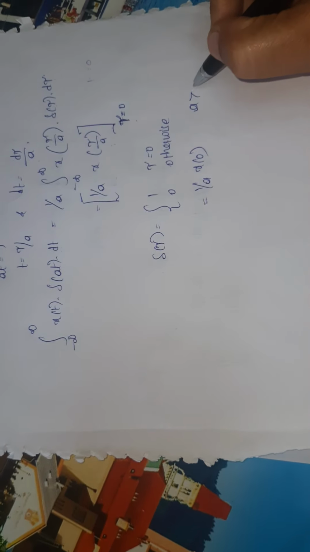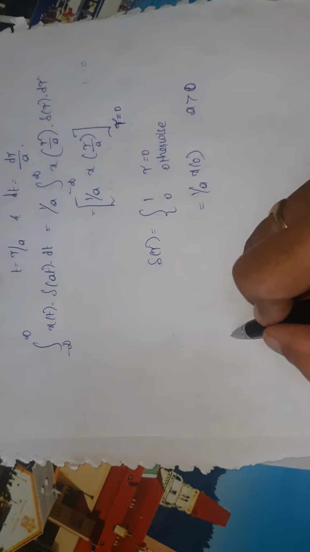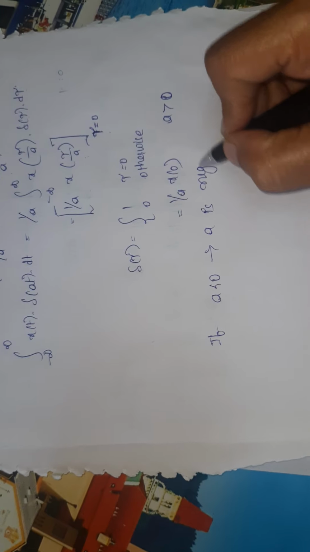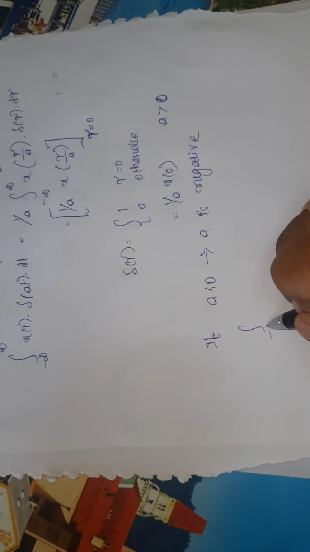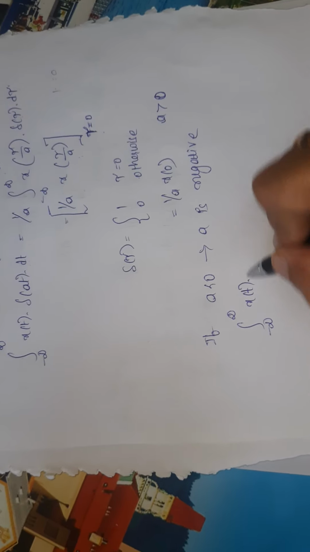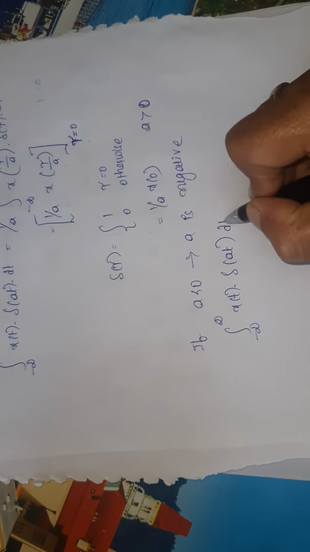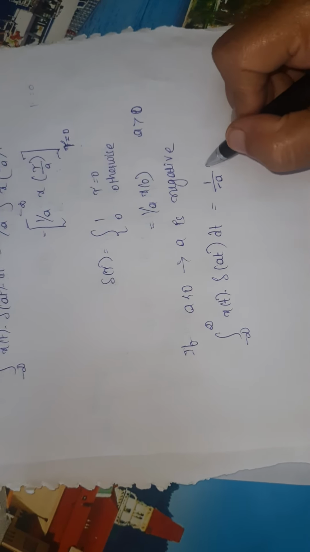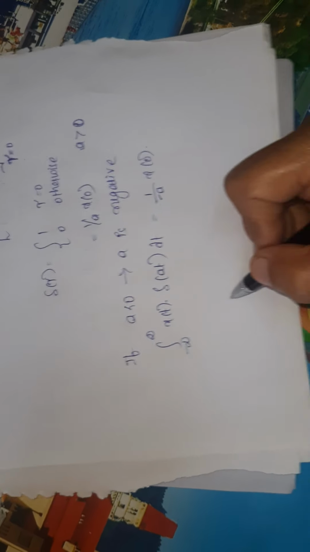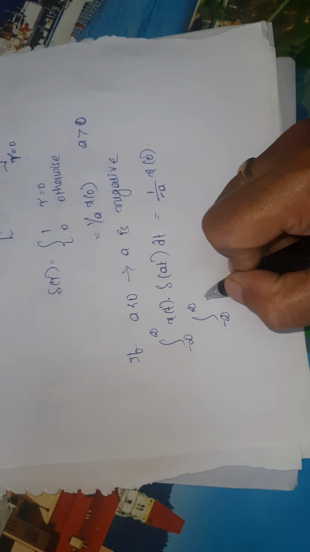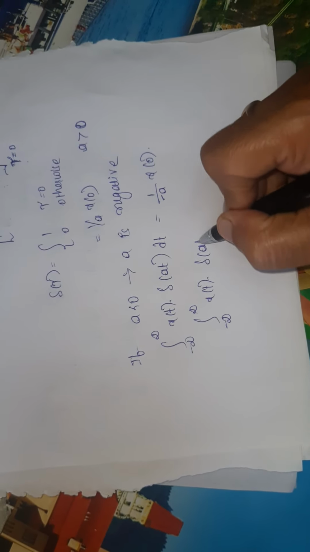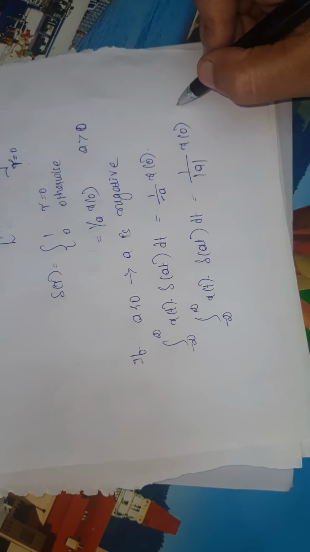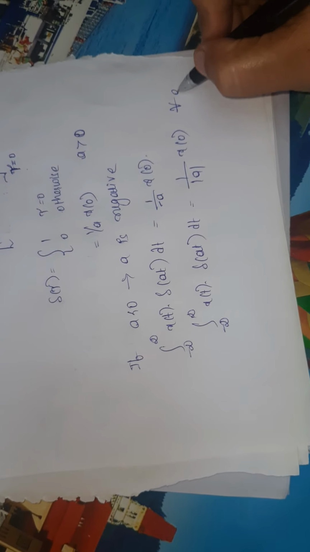This is if a is greater than 0. If a is less than 0, that means a is negative, then integral from minus infinity to infinity of x of t into delta of at dt is equal to 1 by, instead of plus a I will have minus a, into x of 0. So finally, the integral of x of t into delta of at dt is equal to 1 by modulus of a into x of 0 for all values of a.